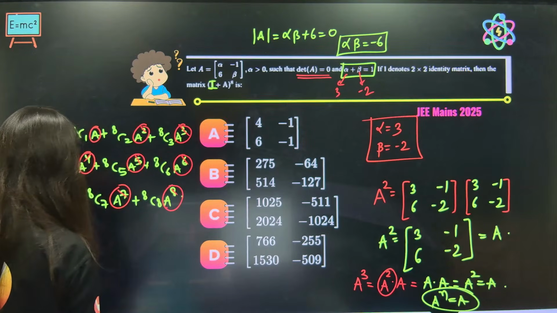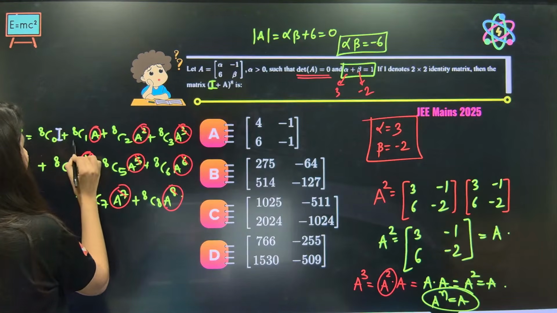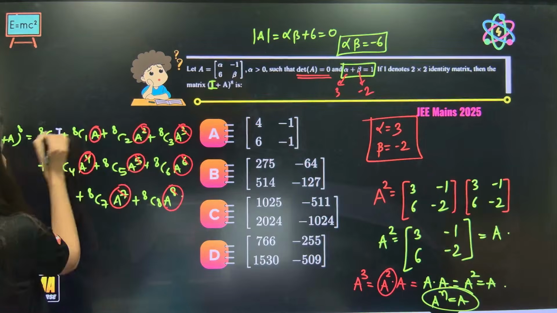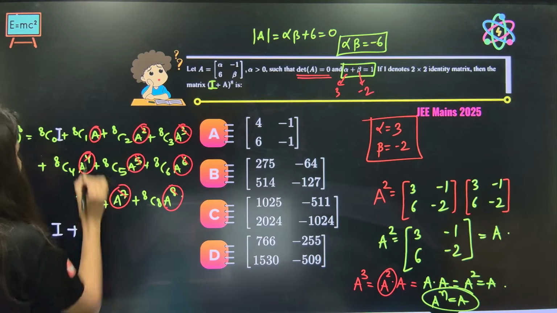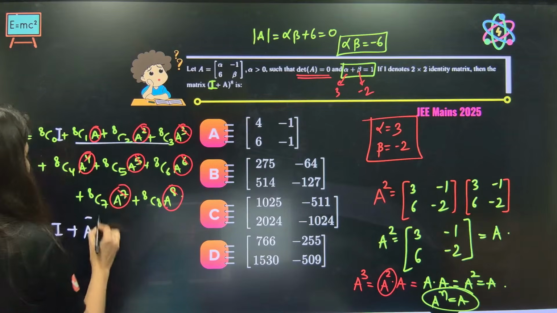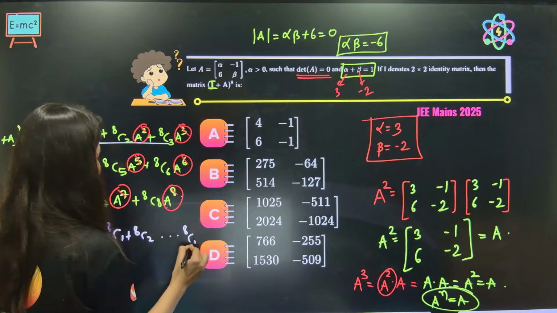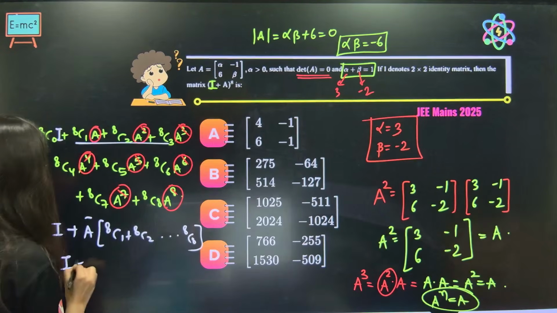So here it is. Okay. Here it is 8C0 into I and after this, this is just I plus, can you see, this is nothing but A, if you take common from here. Second term onwards you are going to take A. Yes, this is what you're getting. Okay, I got carried away.